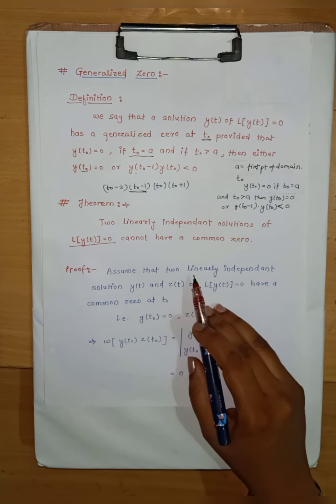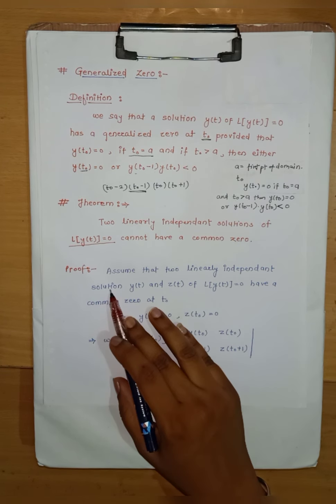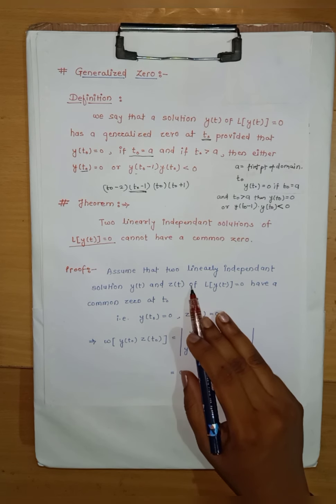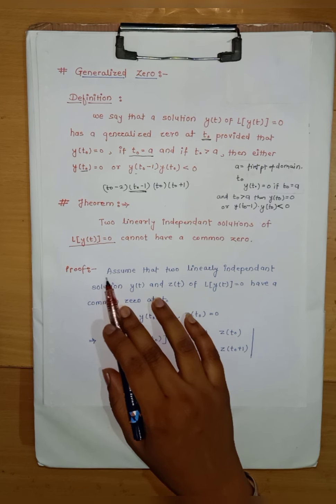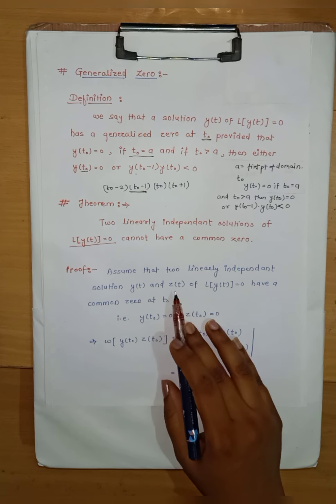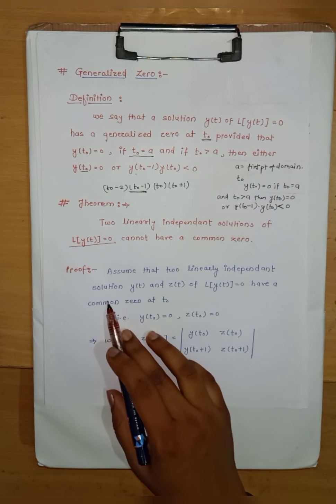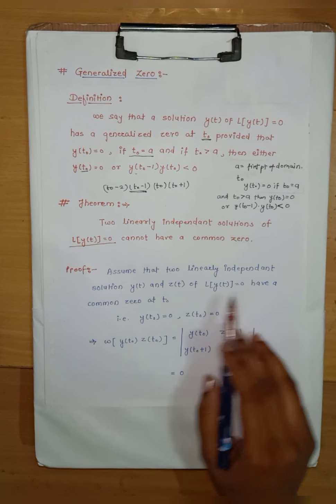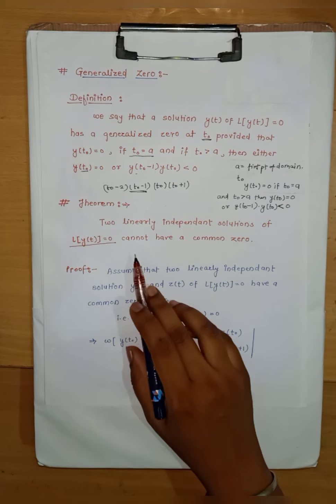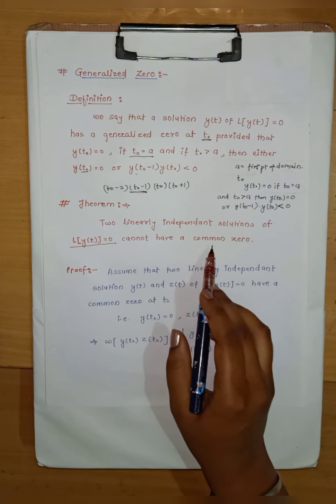Assume that y of t and z of t are two linearly independent solutions of L of y of t equals 0, and they have a common 0. We have to prove that they cannot have a common 0.